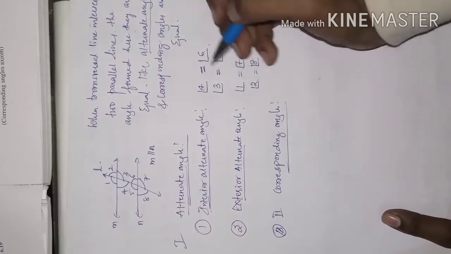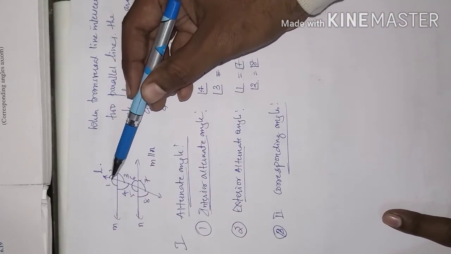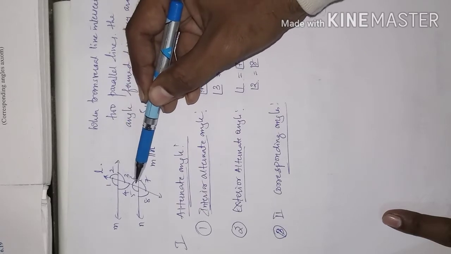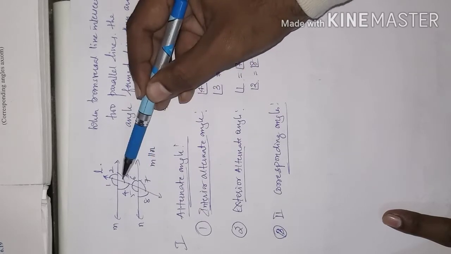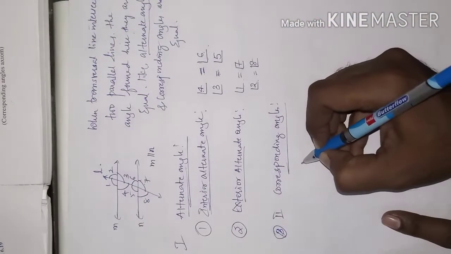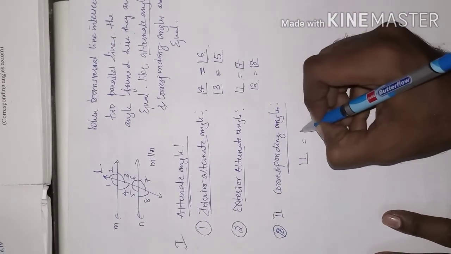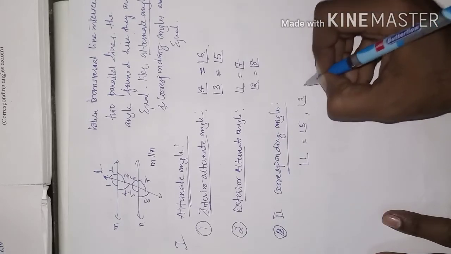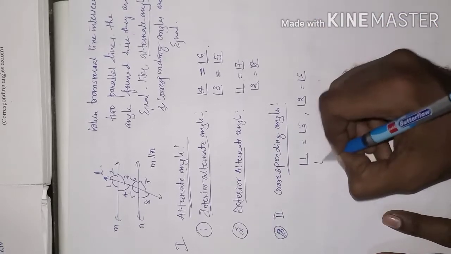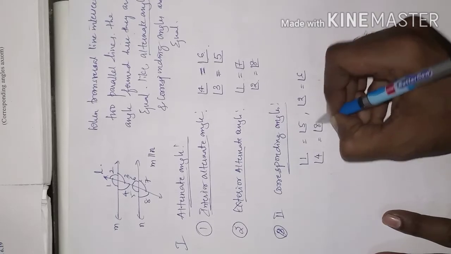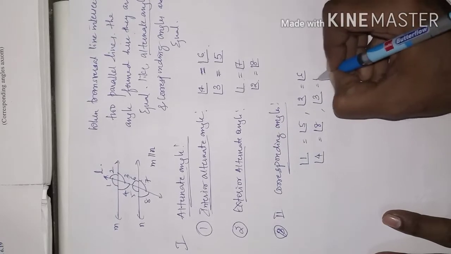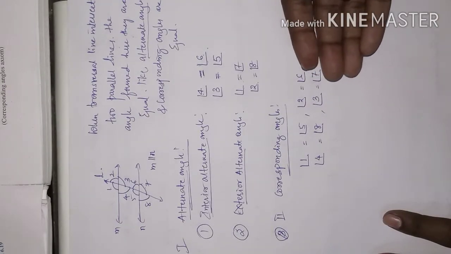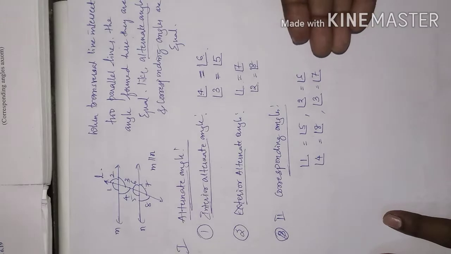So what are the positions of the corresponding angles? As I said, it should be in the F shape. Angle 1 and angle 5, angle 2 and angle 6, angle 4 and angle 8, angle 3 and angle 7. We will write here: angle 1 is equal to angle 5, angle 2 is equal to angle 6, angle 4 is equal to angle 8, and angle 3 is equal to angle 7. There are 4 corresponding angles which are equal to each other.